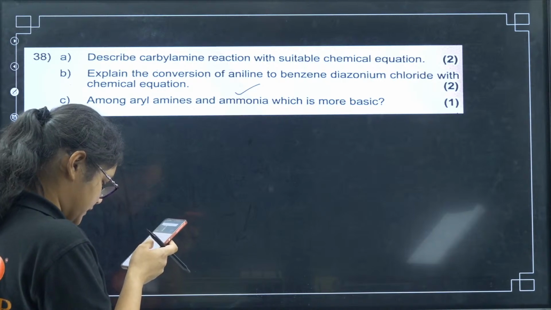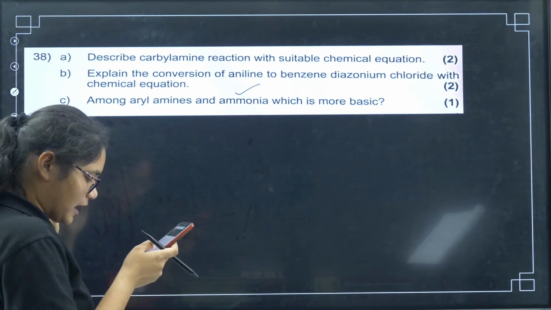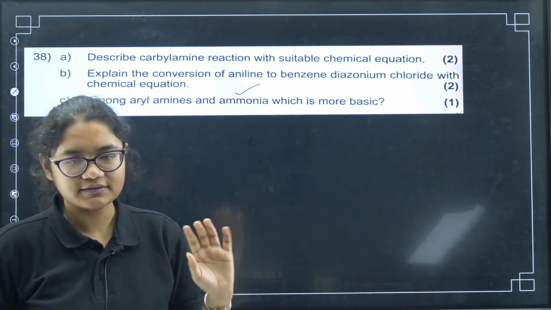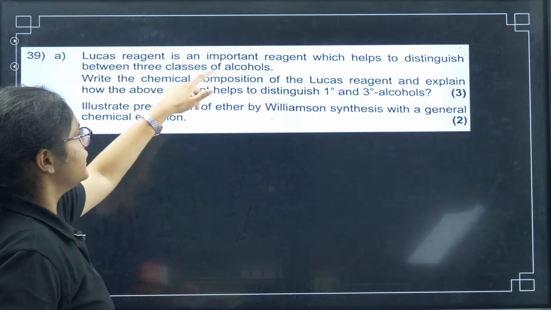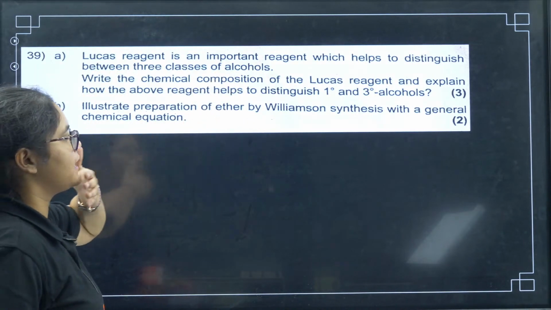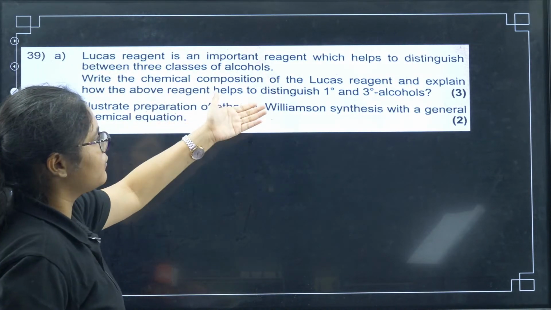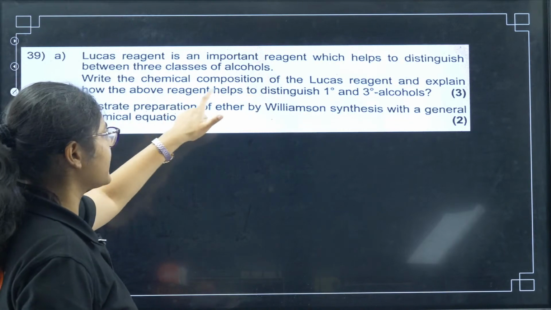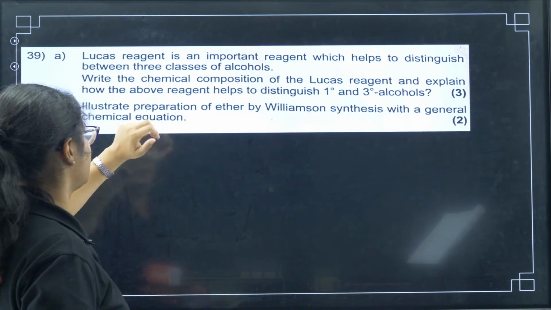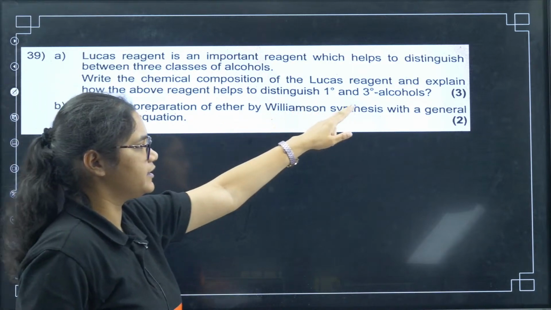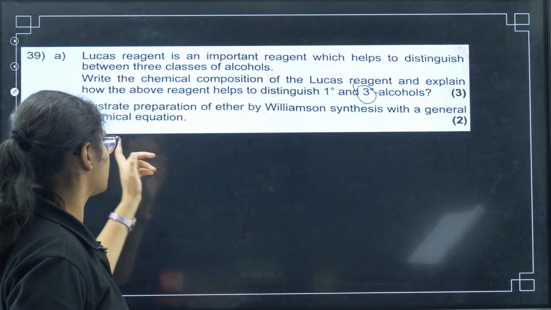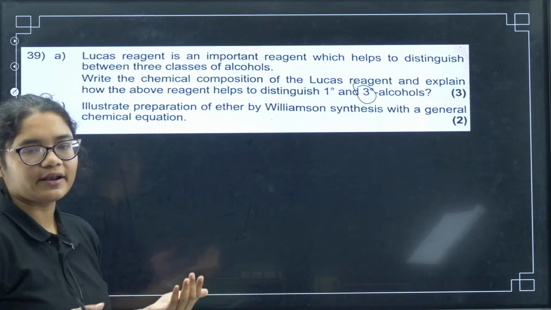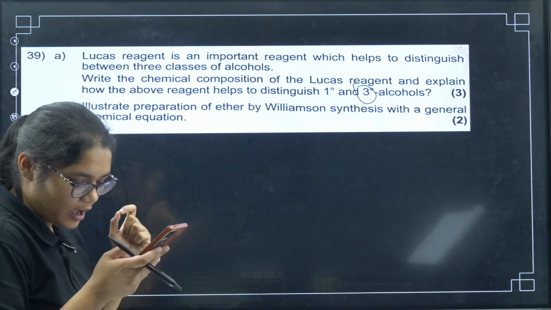Okay, that's the carbylamine reaction. If it is not balanced, no problem. Okay, balancing is not required in organic chemistry questions. Lucas reagent, you know, ZnCl2 and anhydrous HCl. And what is the chemical composition of the Lucas reagent, and how does it help to distinguish primary and tertiary? So tertiary you will find turbidity immediately, primary will not react. Williamson ether synthesis, RX plus R-ONa will give you ROR.